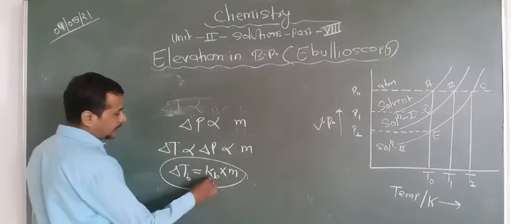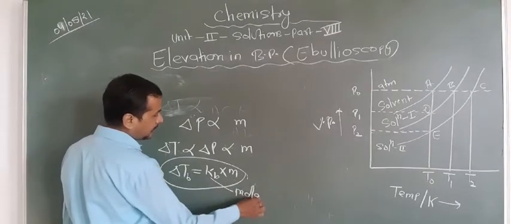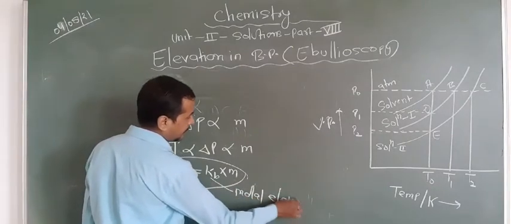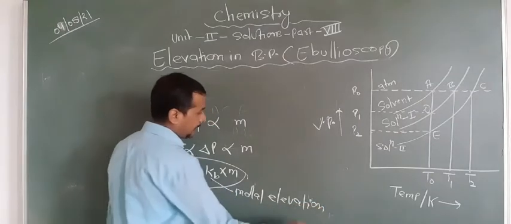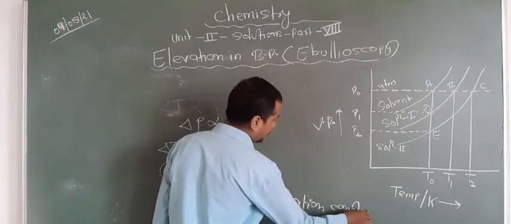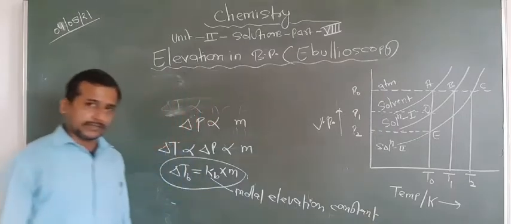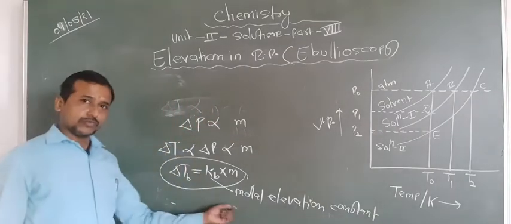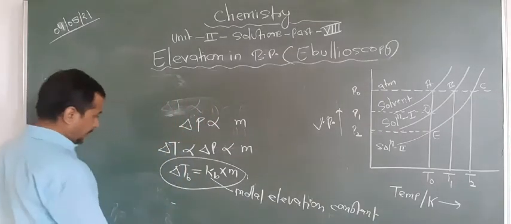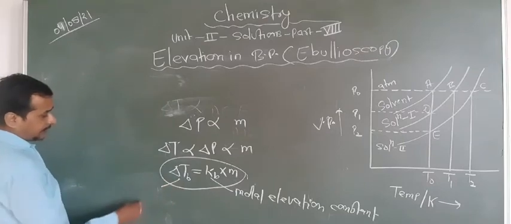Here KB is known as molar elevation constant, or also known as ebullioscopic constant. Okay? TB, what is the TB?